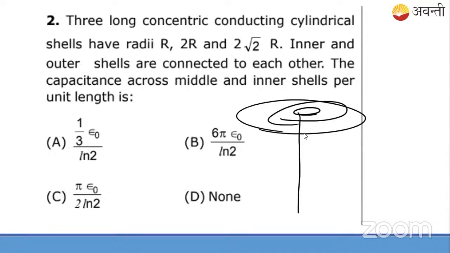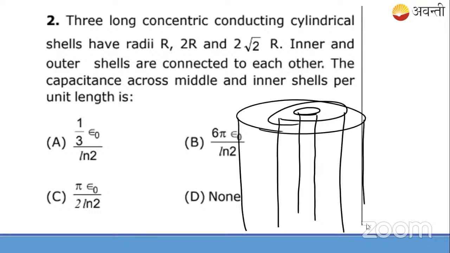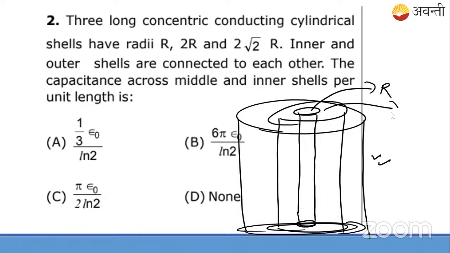I'm just showing here the side surface. The inner one is having the radius r. This one is having the radius 2r. This one is having the radius 2 root 2r. Inner and outer shells are connected to each other. This and this are connected to each other.